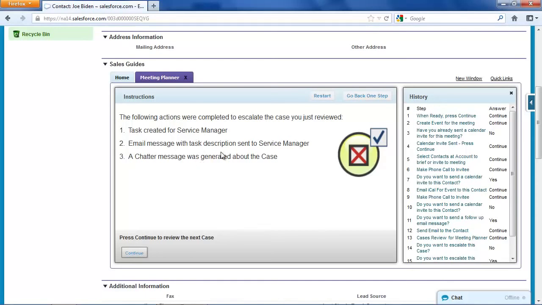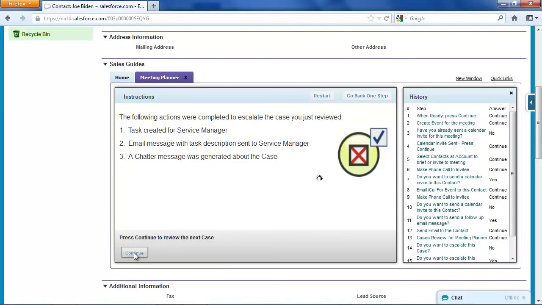So I've really raised the alarm here to get my organization to help me resolve this case before I go in to present a proposal for new business from DealerTrack. And that's an example of making sales meetings more effective by doing some pre-planning. Your best sales reps probably do a lot of these things intuitively. With Cloud Extend, you can get all of your sales reps to go through best practices for planning.